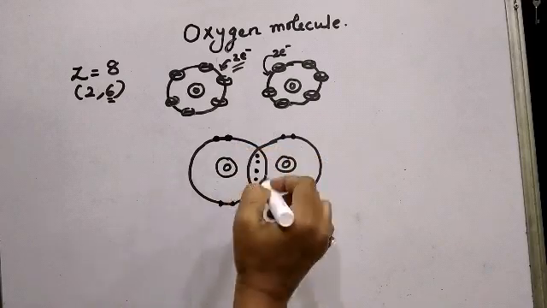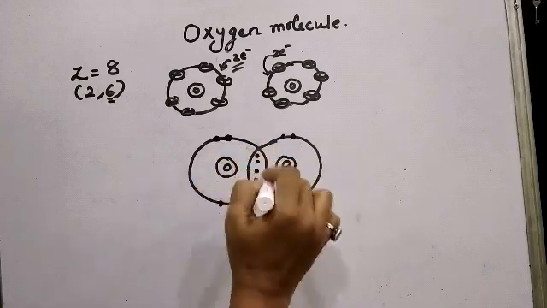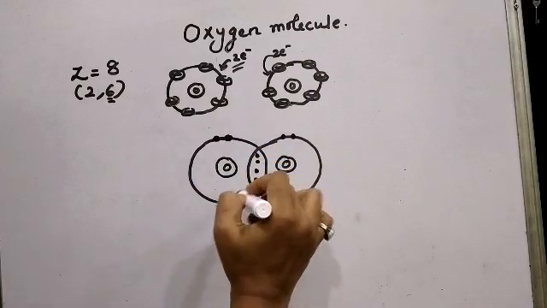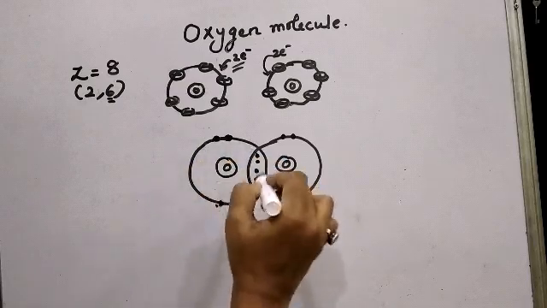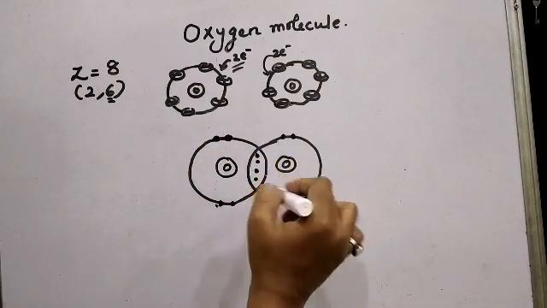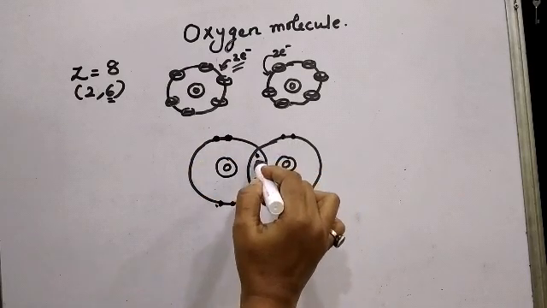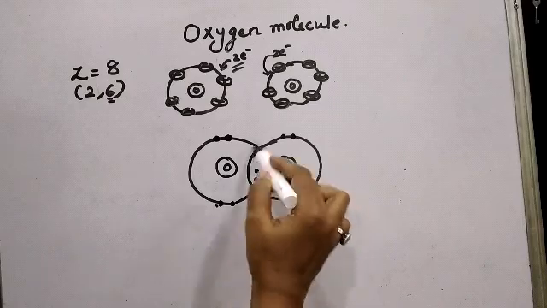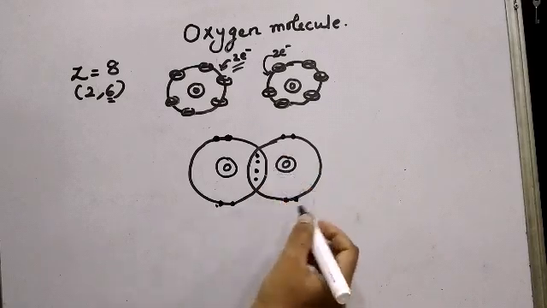These 2 electrons will be shared. So now check the electrons in the outermost orbit of this oxygen. 1, 2, 3, 4, 5, 6, 7, 8. So the first atom of oxygen is stable. Check the second atom of oxygen. 1, 2, 3, 4, 5, 6, 7, 8. There are 8 electrons, so octet is completed by this oxygen also.